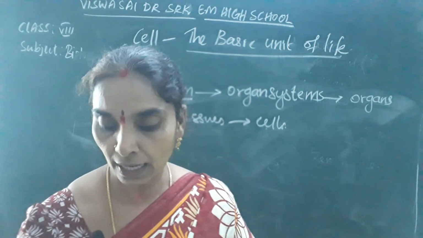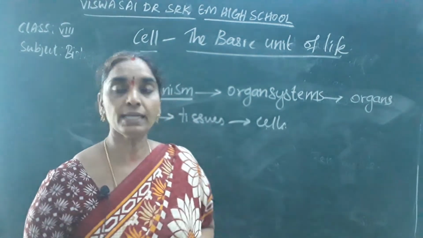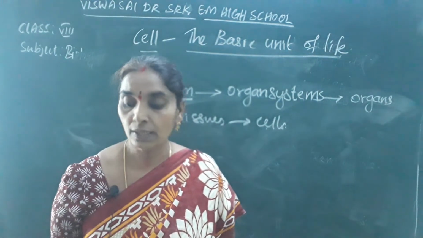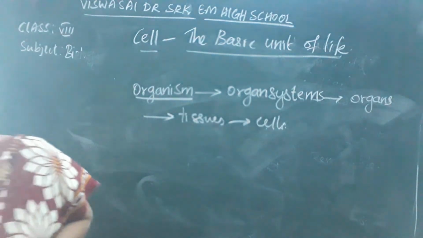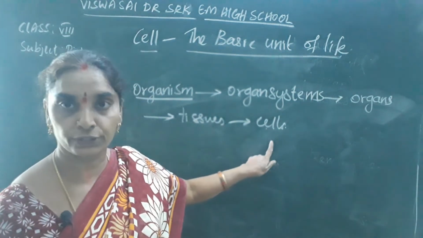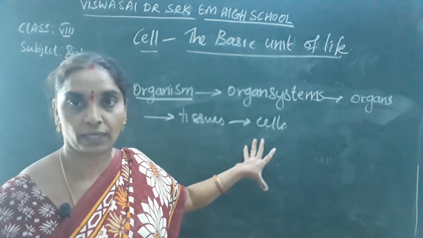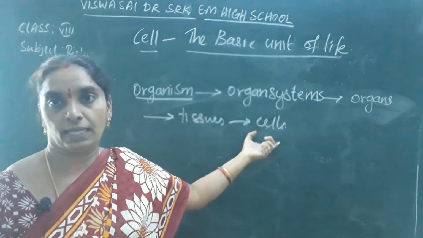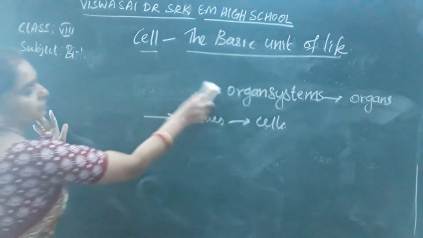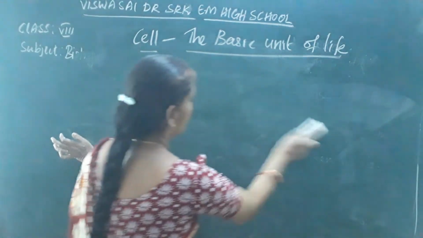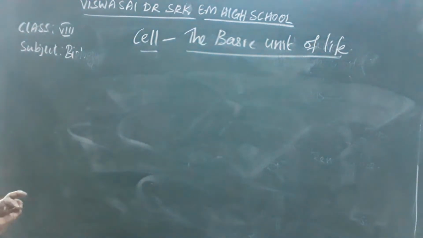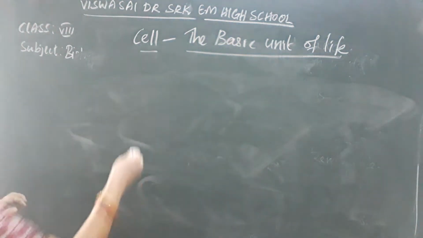So what is a cell? Cell is a basic structural and functional unit of a living body or a life that exists. Okay, so the body is made up of smaller units. It is a very, very small unit that is present in a living organism, which is called a cell. Body is made up of smaller units called cells. So note it down, children. What are cells? Cells are the smaller units of the body, the basic building blocks of all the living things.